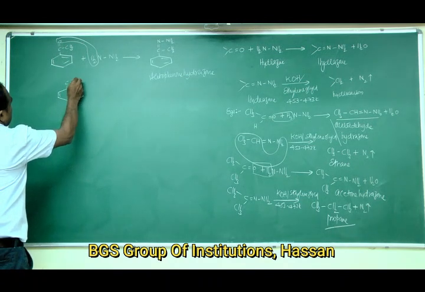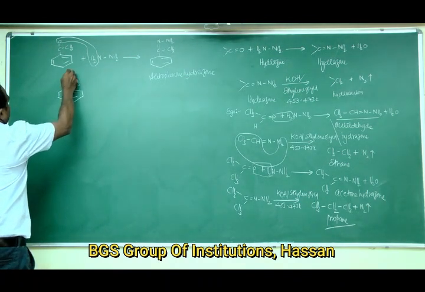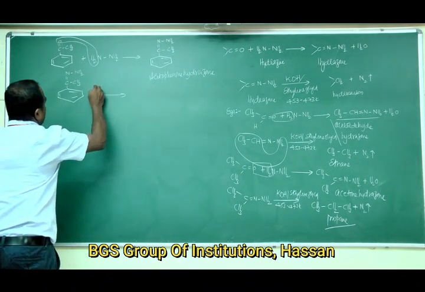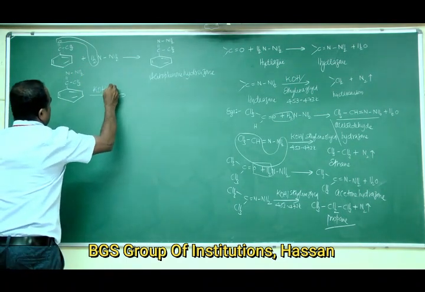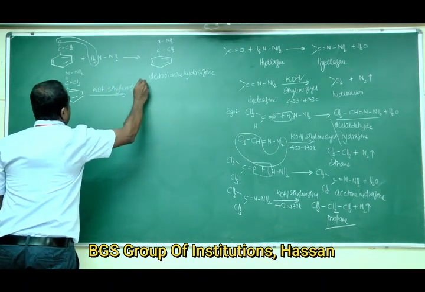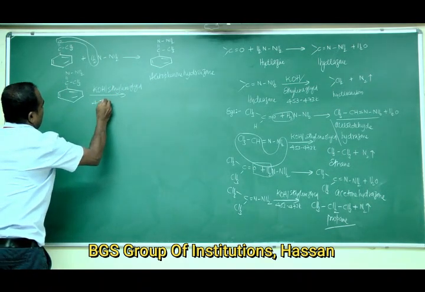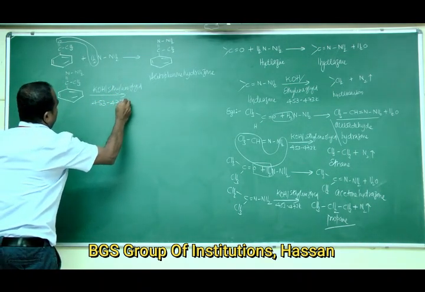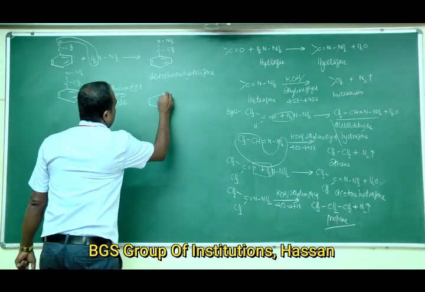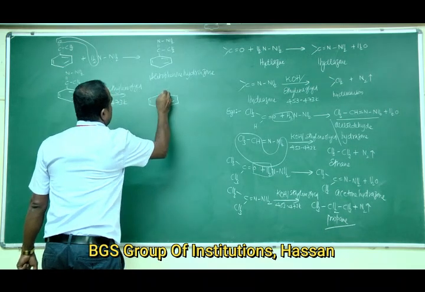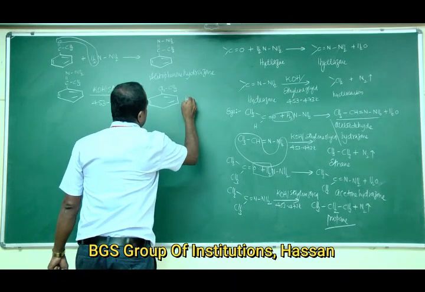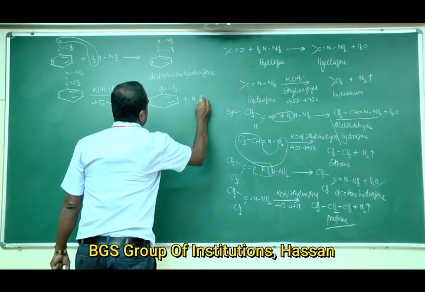Acetophenone hydrazone, on treating with reducing agents like potassium hydroxide and ethylene glycol at a temperature of 453 to 473 Kelvin, gets reduced to a benzene ring connected to CH2 single bond CH3 plus N2 gas.